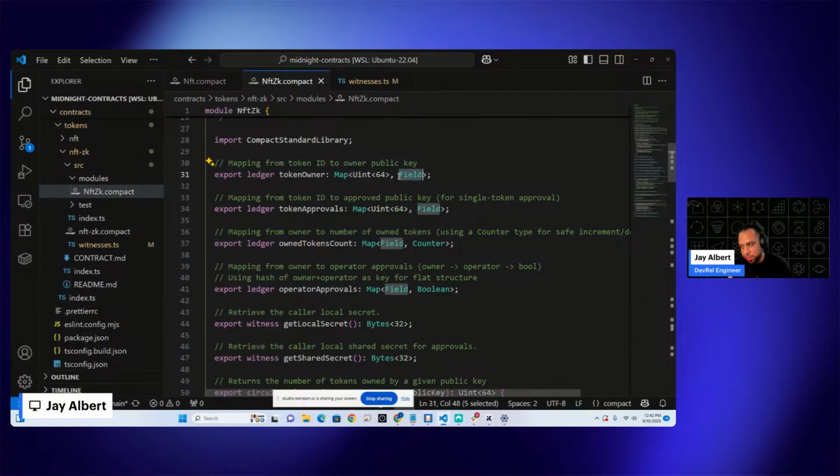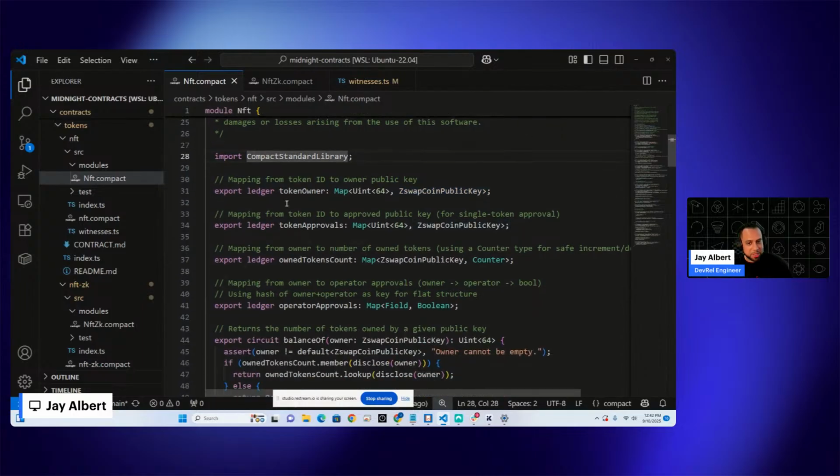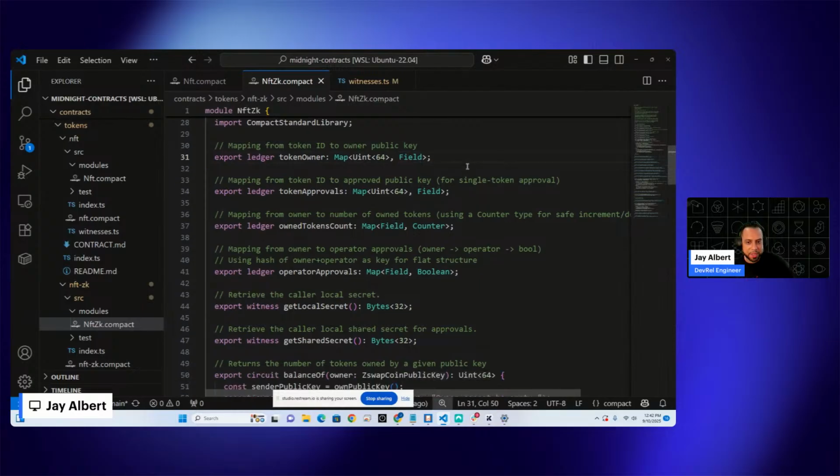If you want to take a look at how this looks, you can look at our NFT.compact and see, all right, if we wanted to publish that data, we would do a mapping like this, where we just grab their public key, publish that, and now people can see that on chain. But in the event where the owner doesn't want to share that they own this NFT, we would want to take in a field that represents their actual public key. And we'll go through the details of how that works in a bit.